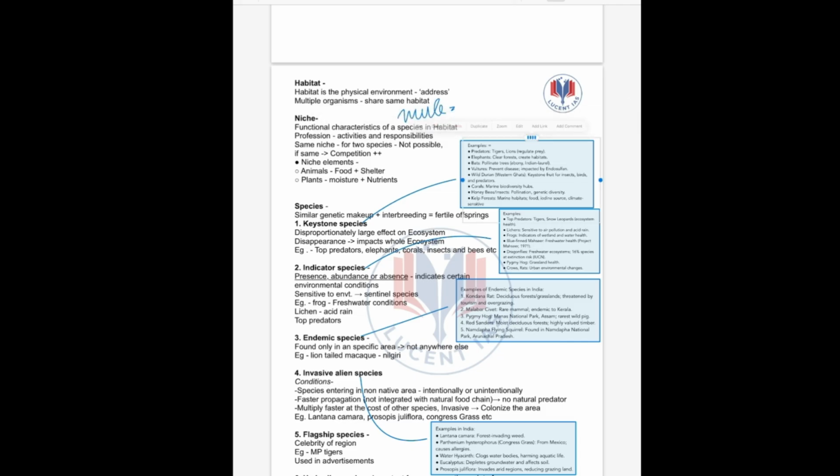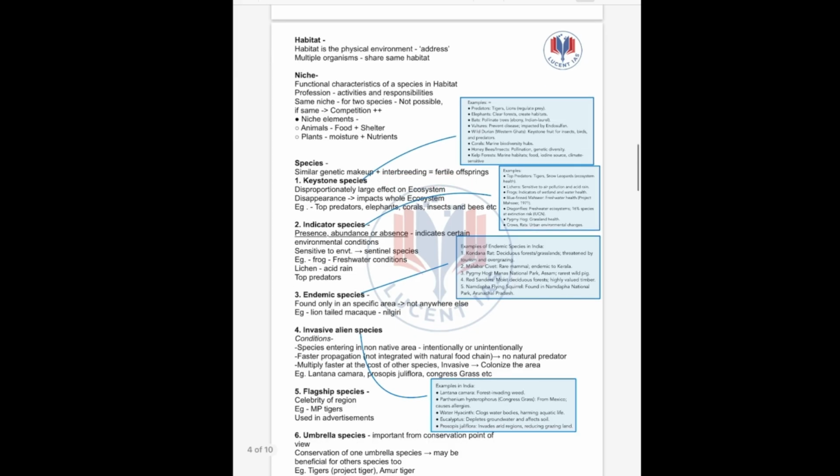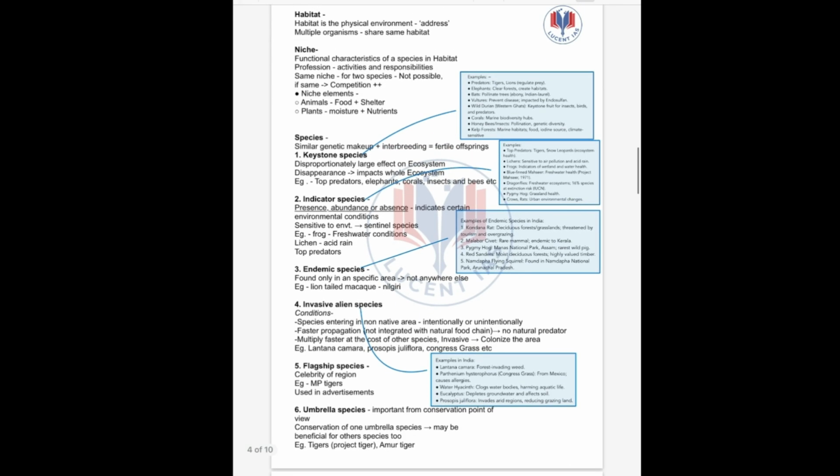A mule is the crossbreed of a horse and a donkey, but a mule is not able to reproduce, so it is not considered a species. Mule cannot reproduce, so we don't consider mule as a species. For being a species, it must have the capacity to interbreed. On the basis of that, we see a few important species. One is the keystone species.